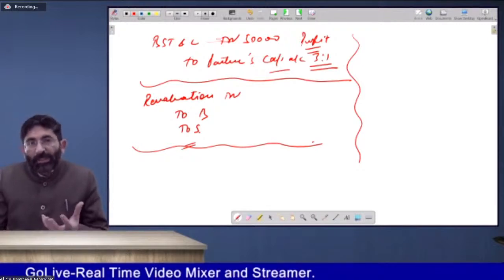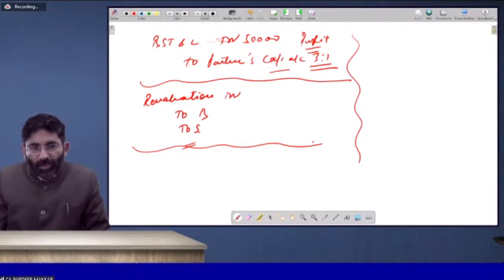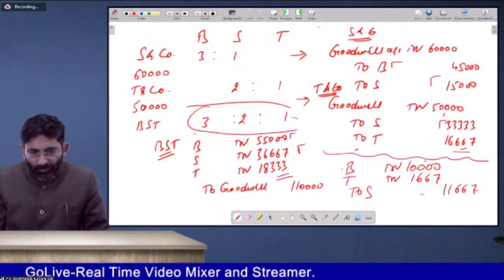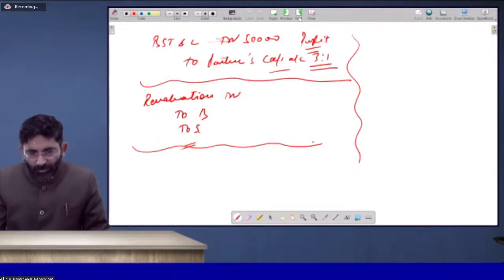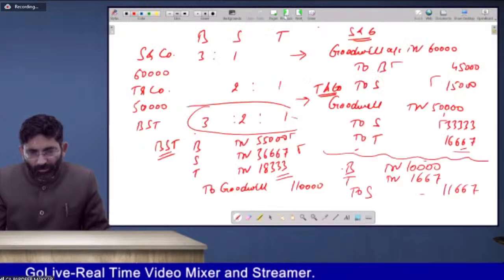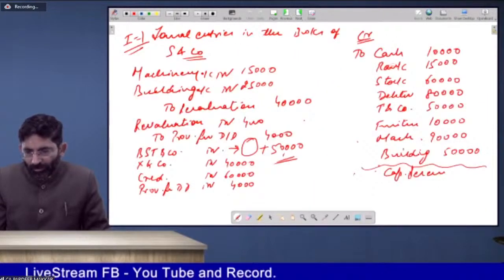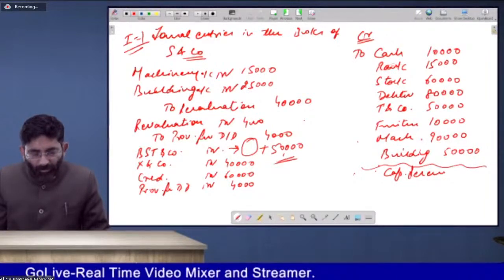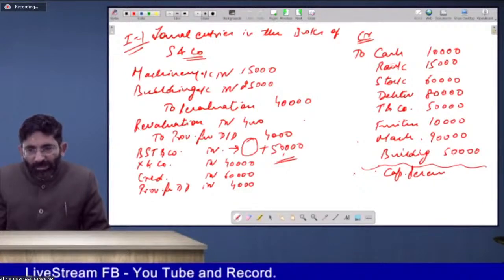Purchase consideration, whatever you have taken, that will be either mentioned as purchase consideration, or it can be done in this way also. Is that clear?